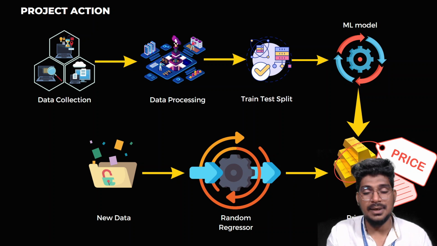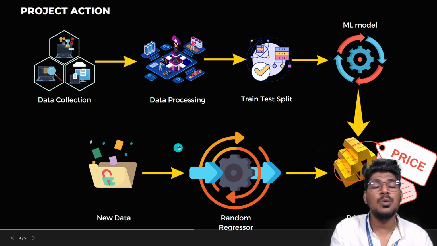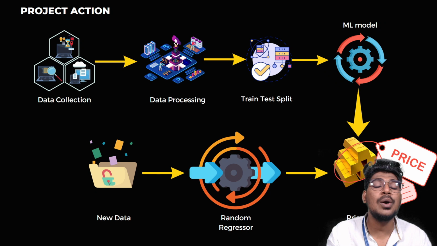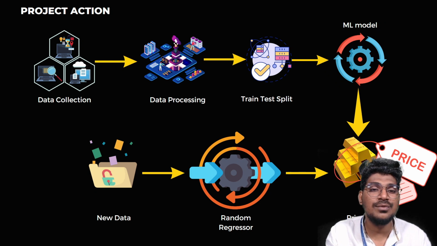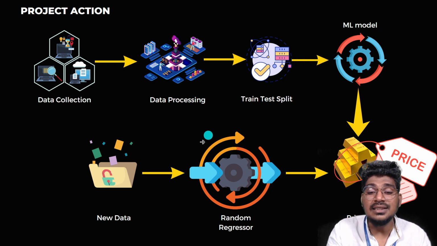Once the training is completed, when you are going to feed new data to the trained model, which is built with the help of random forest regression, that new data is fed into the random forest regression trained model. That particular trained model analyzes the new data, and then it will predict the price based on certain criteria of the data features. Today, the price will be 4,700 rupees per gram. How can it be predicted? The system can predict with the help of the trained model.